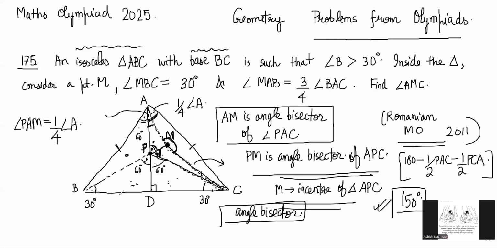Once we realized that, we saw that the top angle will also divide into half and half. So this portion PAM is 1/4 of angle A, and this portion is also 1/4. So this is angle bisector, and this is also angle bisector, and then it is over. So the point is angle chasing, but obviously only after you draw the altitude. That's the main trick here.